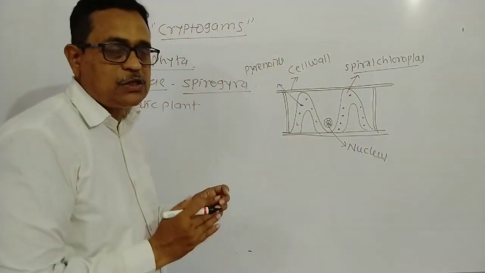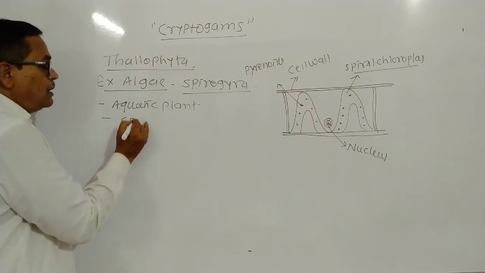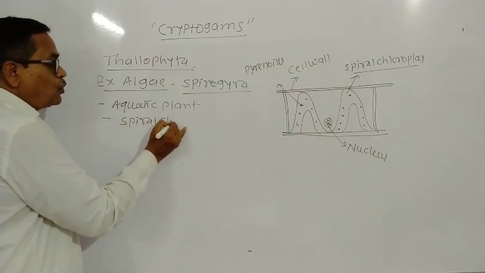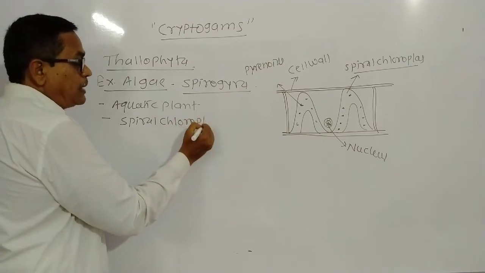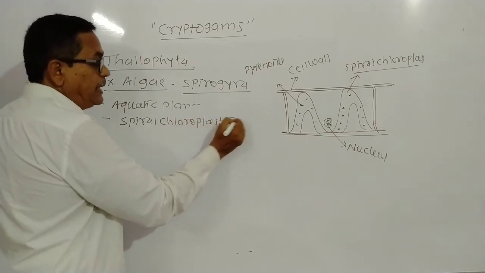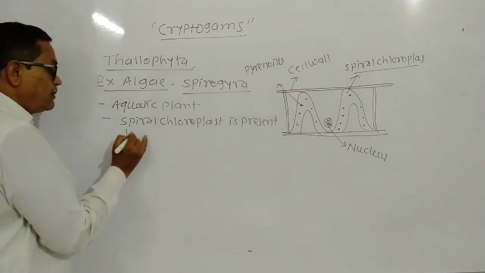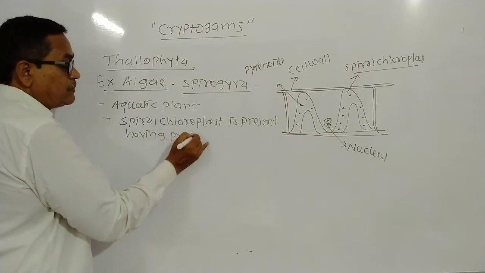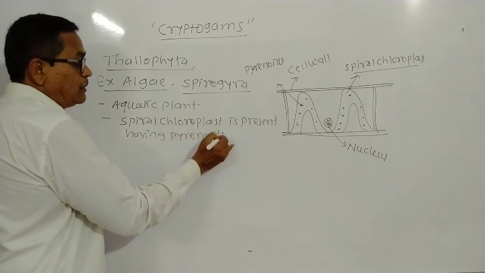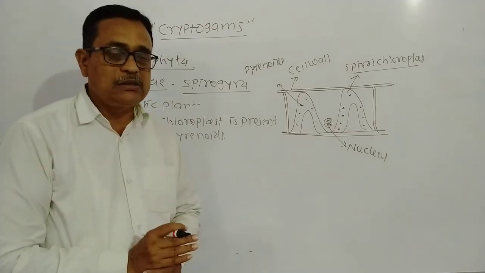The spiral chloroplast is present having the pyrenoids.